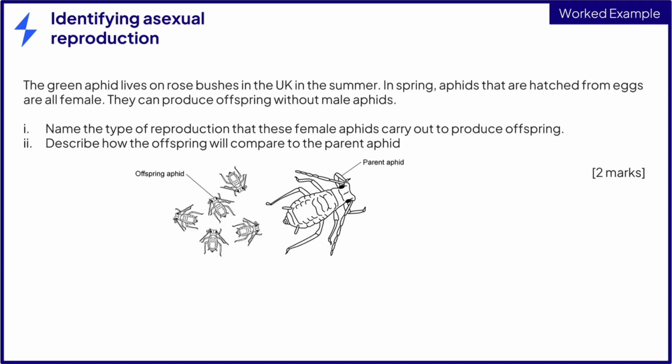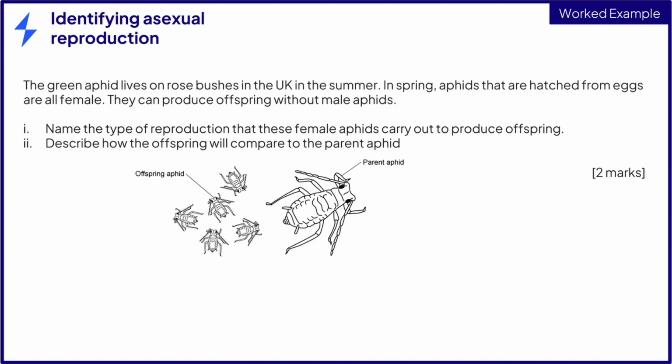Here we can see a second exam-style question. The green aphid lives on rose bushes in the UK in the summer. In spring, aphids that are hatched from eggs are all female. They can produce offspring without male aphids. Name the type of reproduction that these female aphids carry out to produce offspring. Describe how the offspring will compare to the parent aphid, and again this is for 2 marks.